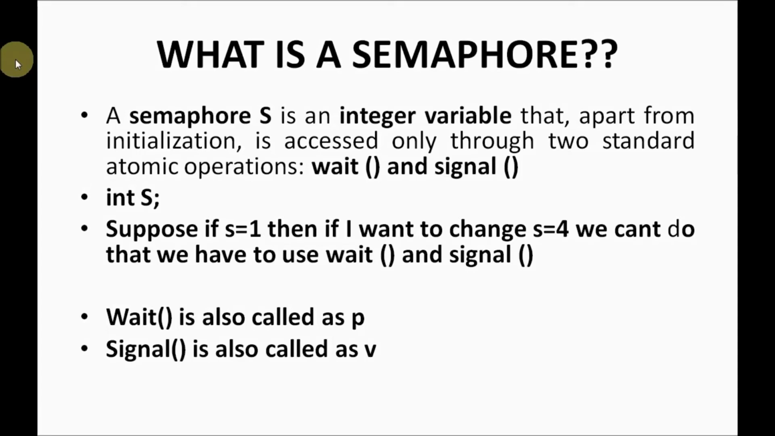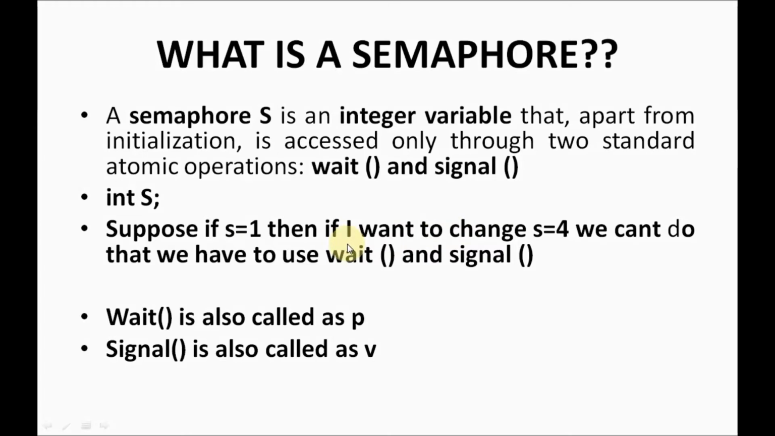So for example, see here, see the highlighter. This is the semaphore. It is a simple integer variable. The variable is S and it is integer type. This is a simple semaphore variable, type is integer. Suppose S is 1, you can see here. If we want to change the value of S to 4, we can't do that directly. I can't change the value of S from 1 to 4 directly.